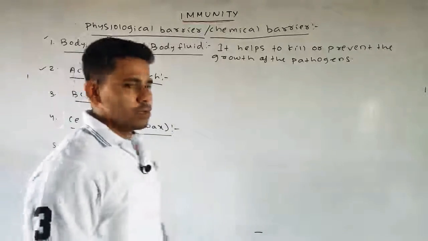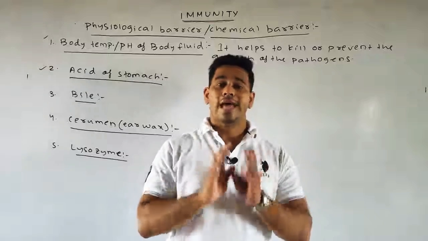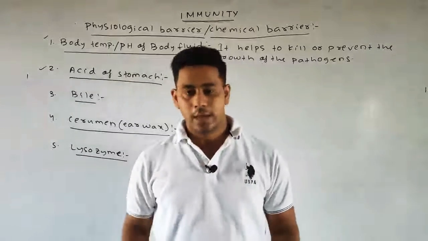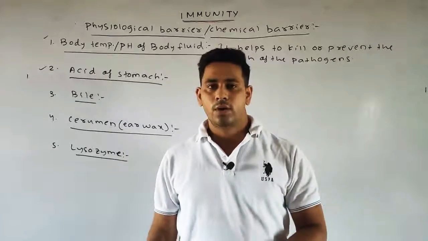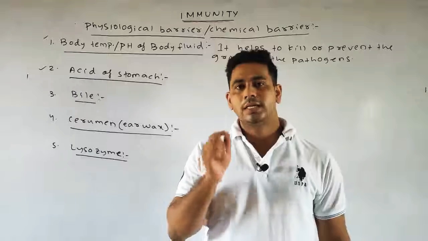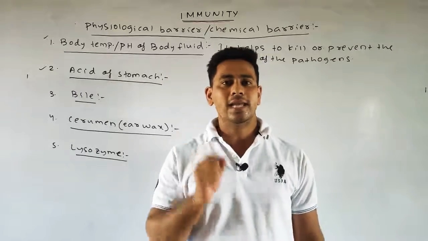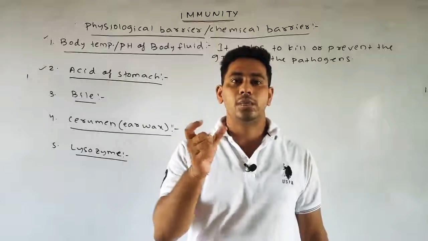Similarly, the acid of stomach. As we know, the acid that is present inside our stomach is called HCl or hydrochloric acid, which has the pH around 1.8 to 2. 1.8 to 2 means what? Highly acidic. You know that the HCl is so highly acidic that it is able to dissolve even a razor blade.